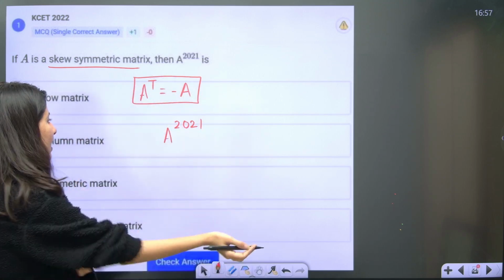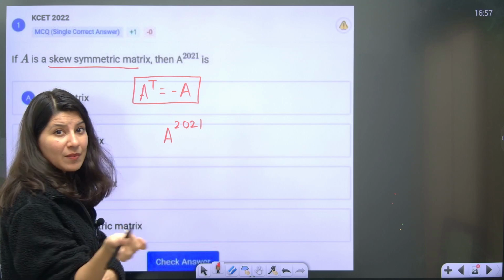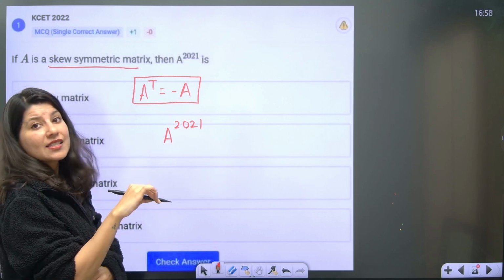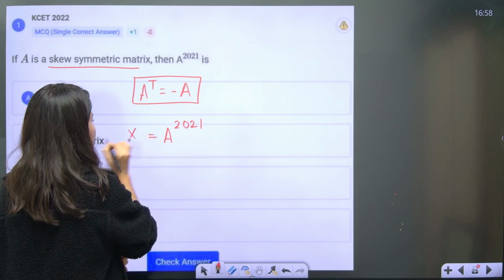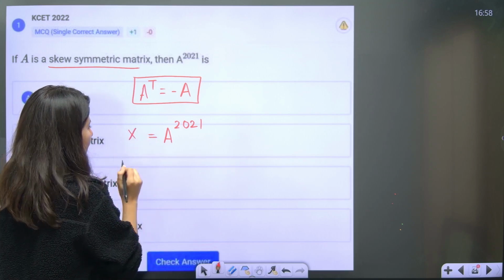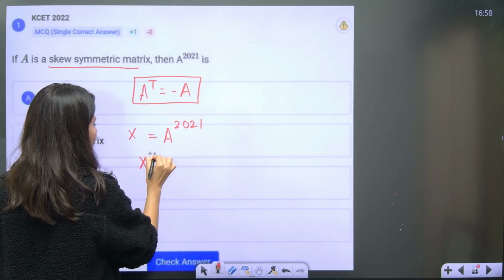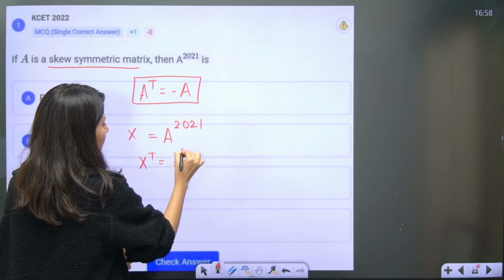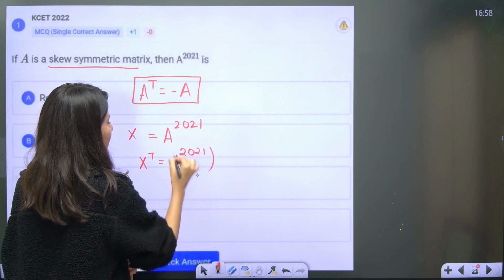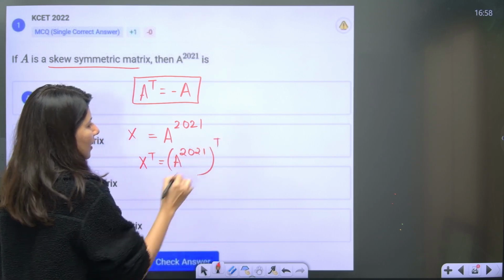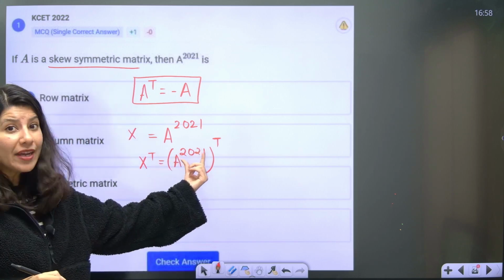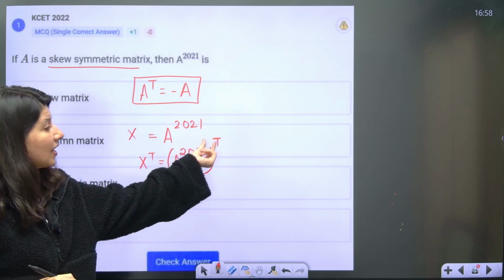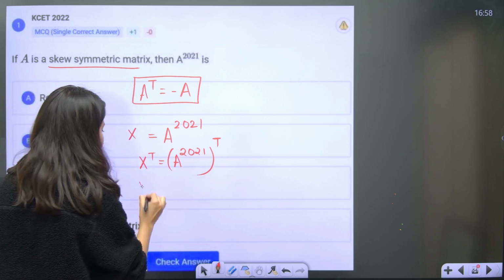I have told you, whenever you have to check any matrix, whether it is symmetric or skew symmetric, what you have to do is take it as another matrix X. Now we need to check X transpose, taking transpose both the sides. So this is A raised to power 2021 transpose. Now I told you that property, that power and transpose are interchangeable.